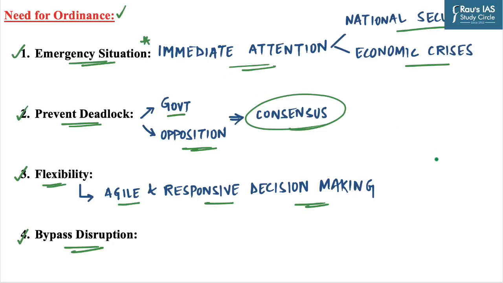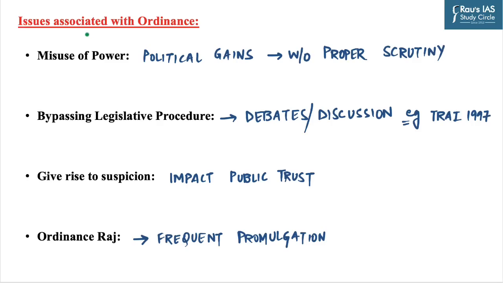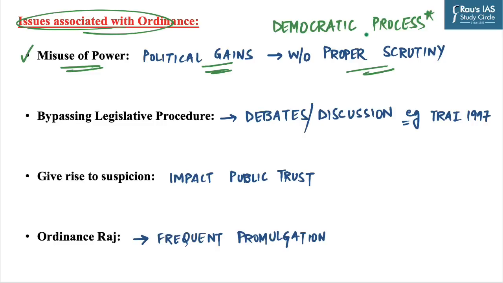As we have discussed the need for ordinance, now let us try to analyze the issues which are associated with ordinance. The first one is misuse of power. The power to issue ordinances is vested in the executive branch of government, which raises concerns about potential misuse for political gains, in which some decisions can be made without proper scrutiny. Some critics argue that ordinances can be utilized as a shortcut to enact policies without adequate parliamentary debate and consensus building, which undermines the democratic process.